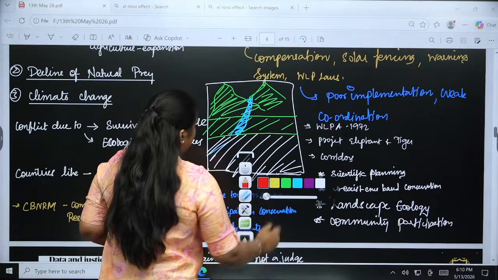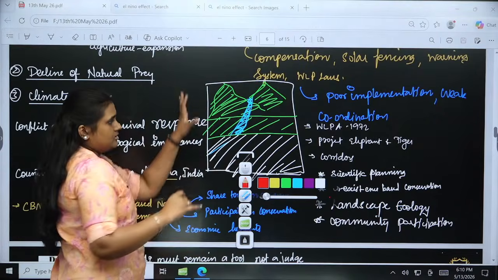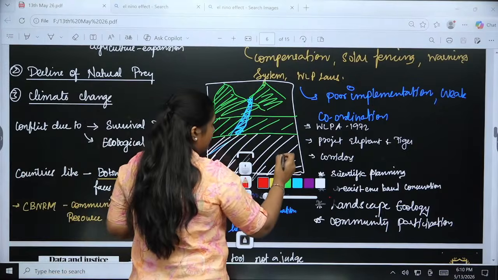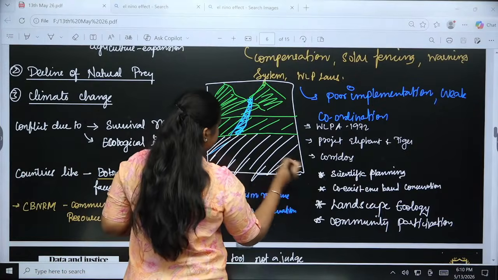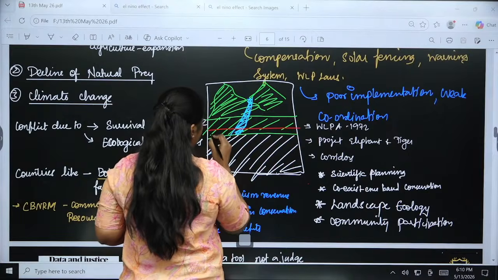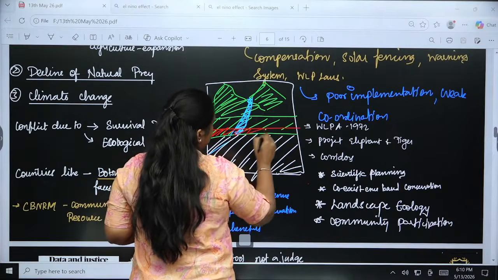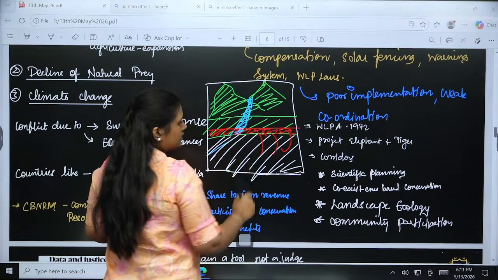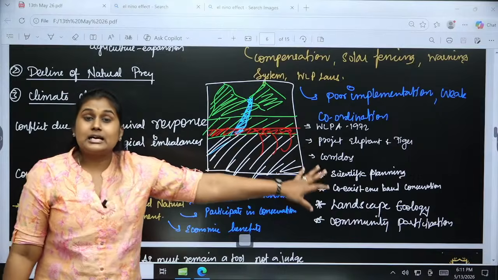So if this is the area where we are having increased population, we need some more areas. So by intruding into this area, what we have to keep in mind is the scientific planning.